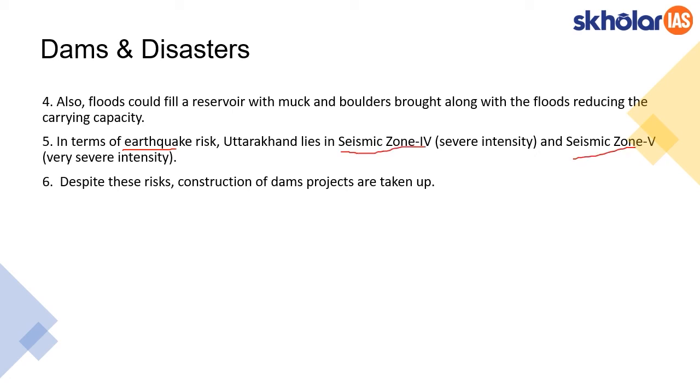Seismic zone 4 is the severe intensity zone for earthquakes, and seismic zone 5 is the very severe intensity zone. We are aware that these are earthquake-sensitive zones. Despite knowing this fact, the construction activity keeps going on and dams are getting built. So this has to be taken into consideration before planning any such project.